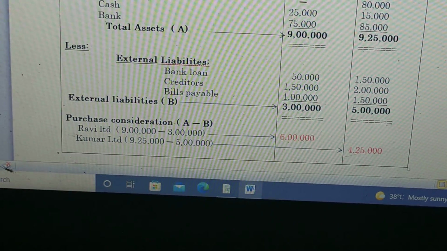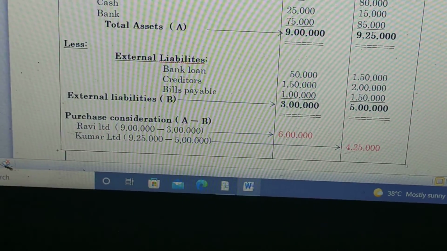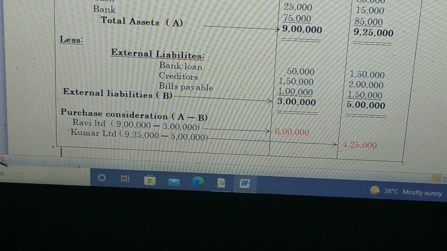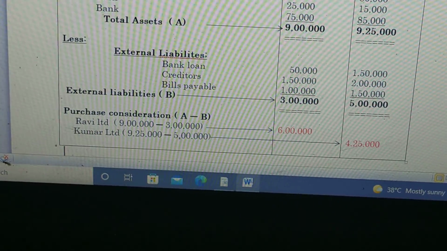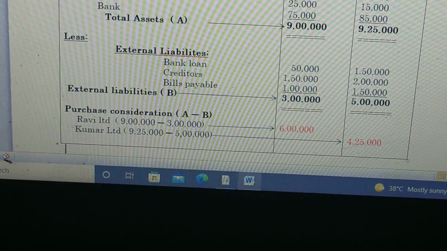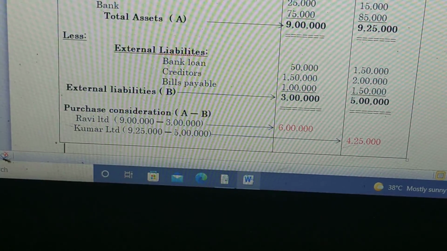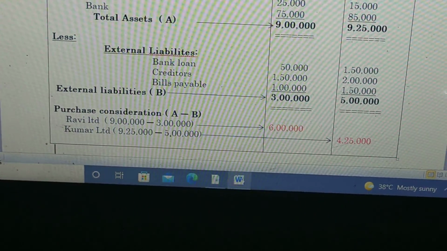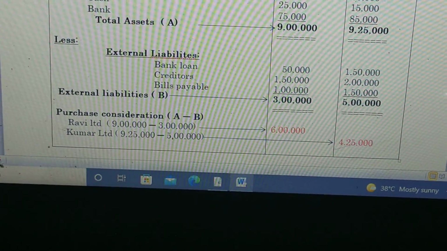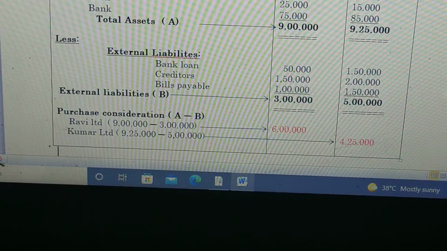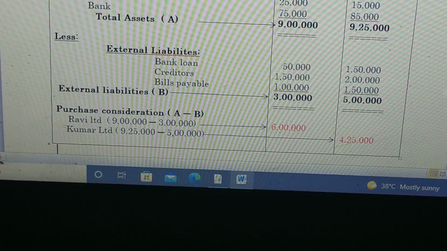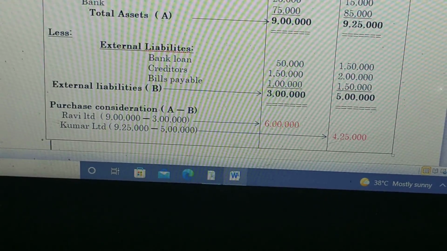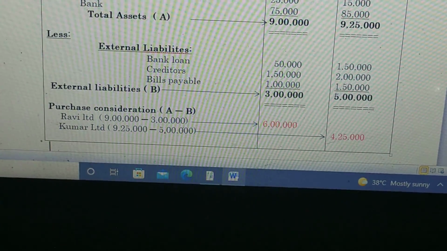Then we have to mention purchase consideration, in bracket A minus B. The total A for Ravi Limited is 9 lakh minus 3 lakh, we get 6 lakh as purchase consideration of Ravi Limited. And for Kumar Limited, the total assets is 9,25,000 minus external liability of 5 lakhs. So we get 4,25,000 as purchase consideration of Kumar Limited. That's all.